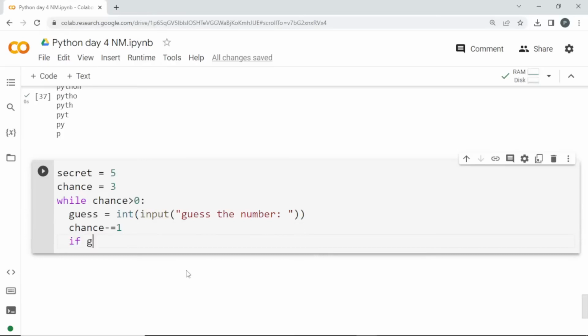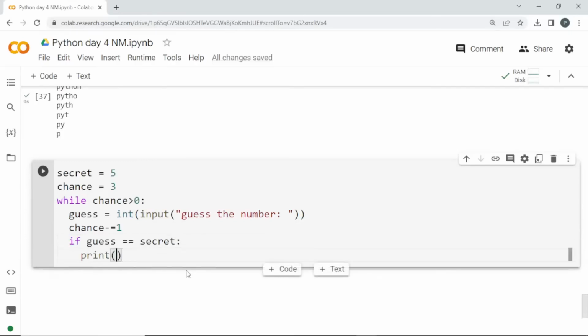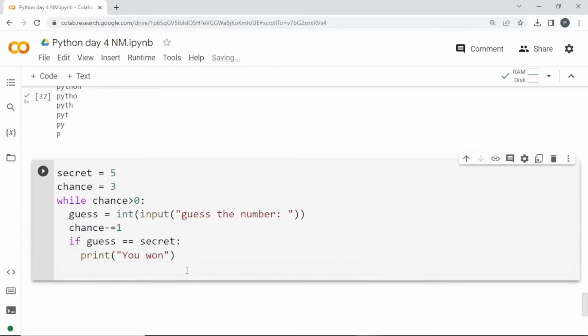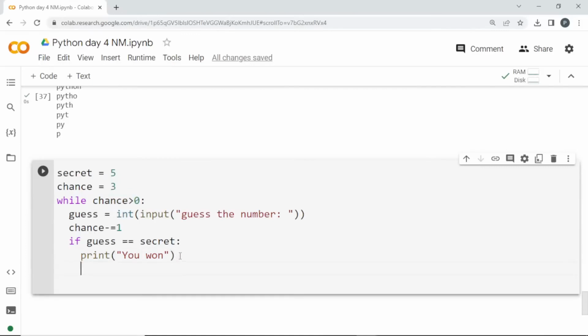If guess is equal to secret, meaning he guessed correctly, I'm going to print "you won". But if I leave it like this, then even if you guessed correctly, it will keep on running till chance is greater than 0. So if you win, I'm going to break, because I don't want to run it further.